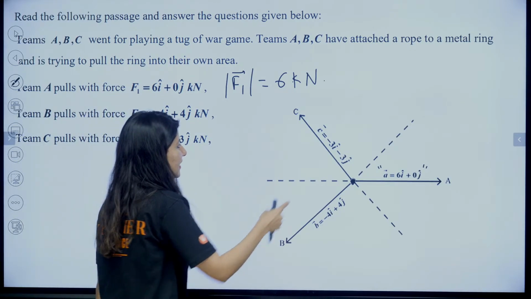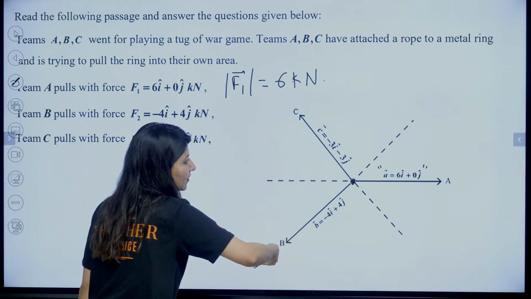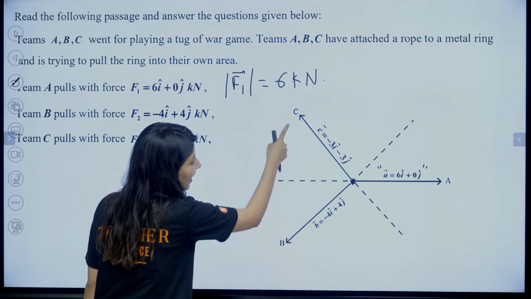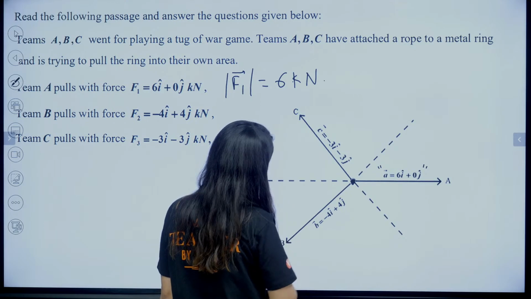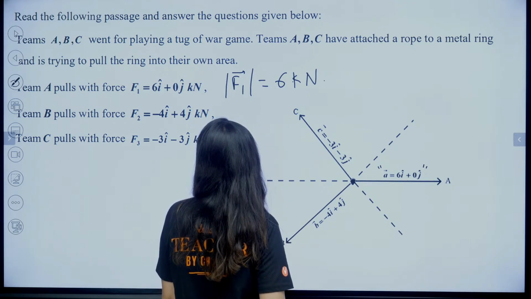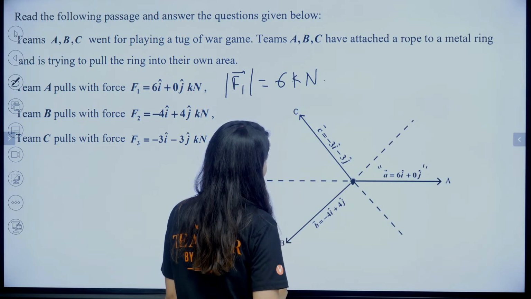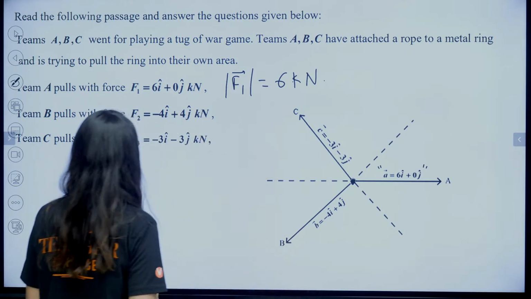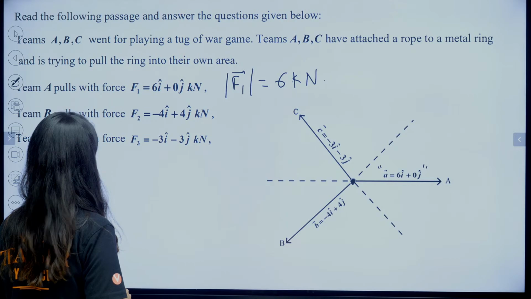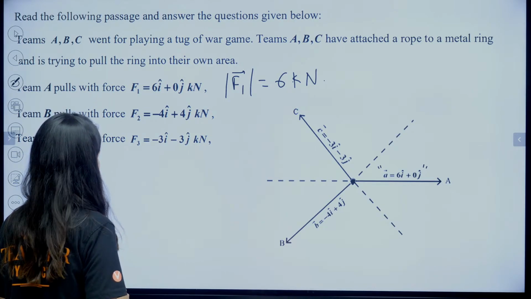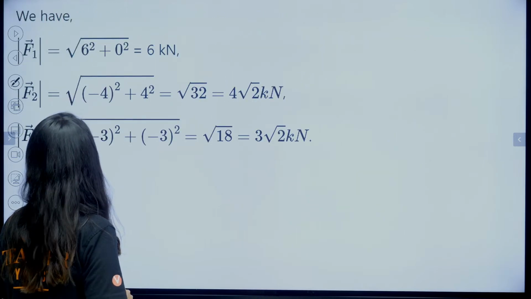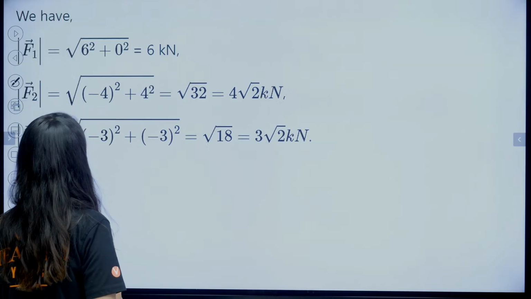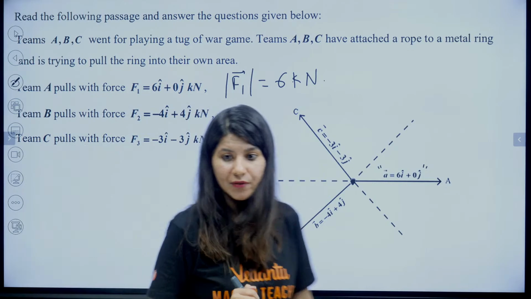Can you see that this is your C vector, this is your B vector. So if I add these two, what do I get? So -4, -3 and... okay, all right.